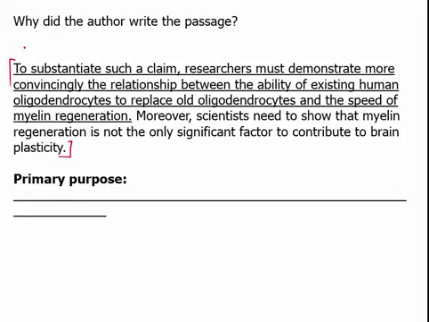So we read the first paragraph, which I haven't excerpted here, but which essentially says that we've long known that the brain is plastic, but it's even more plastic than we maybe thought. So we get this part that comes now here at the very end of the last paragraph. To substantiate such a claim about plasticity, researchers must demonstrate more convincingly the relationship between the ability of existing human OD to replace old OD and the speed of myelin generation. Moreover, scientists need to show that myelin regeneration is not the only significant factor to contribute to brain plasticity.